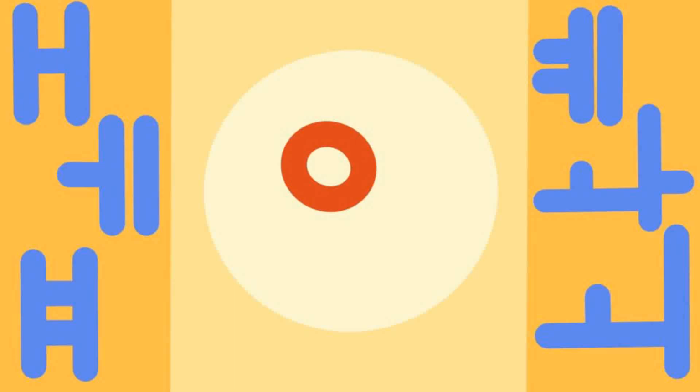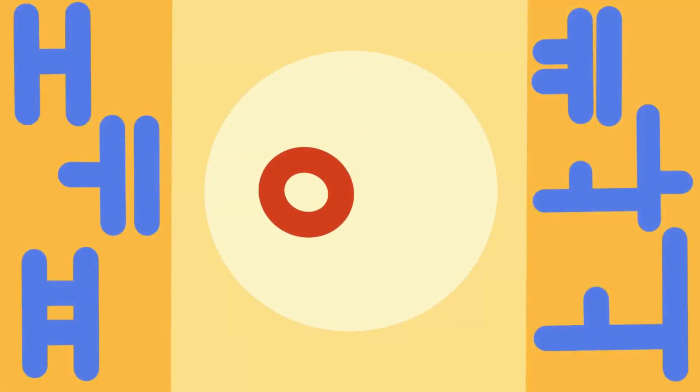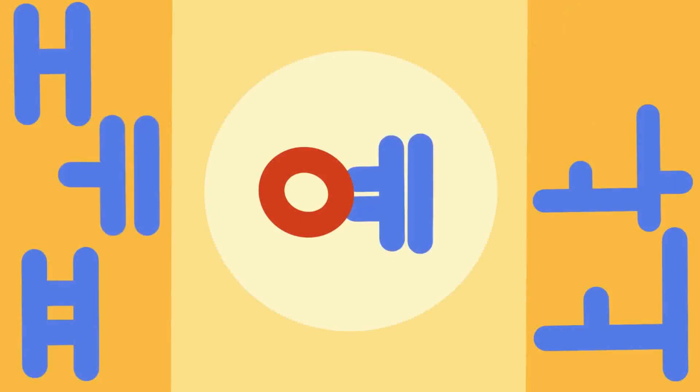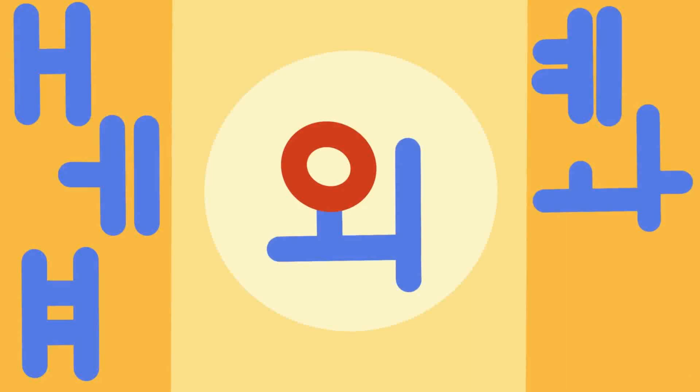For the diphthongs as well, when you pronounce the vowels, you use yin for the consonant to make the letter. Let's practice one at a time. E, Ye, Wa, We. Good job!